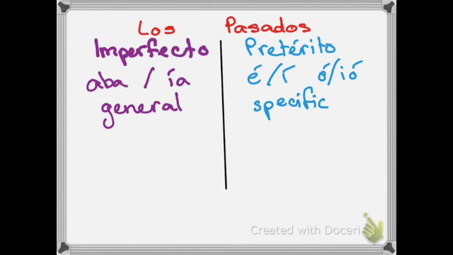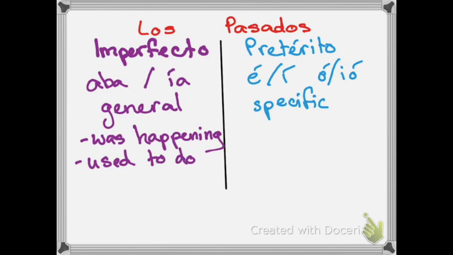So today we're going to talk about these two. We're going to talk about some differences between the two, and we're going to talk about some verbs that maybe mean different things depending on which tense they are in. Okay? So el imperfecto. So we're going to use el imperfecto, like I said, in a general way. We're going to use the imperfecto to talk about what was happening. Okay, we're also going to use the imperfecto for something that somebody used to do.